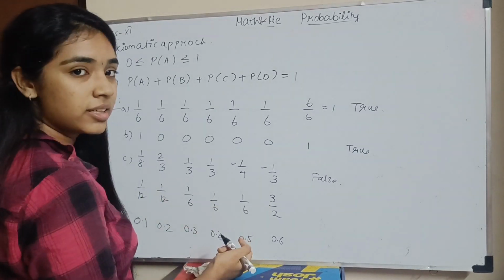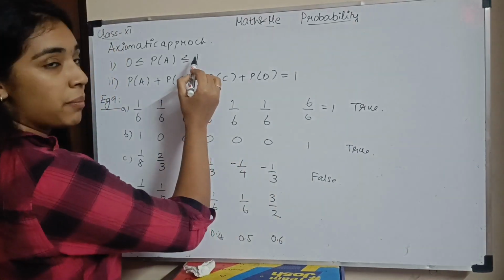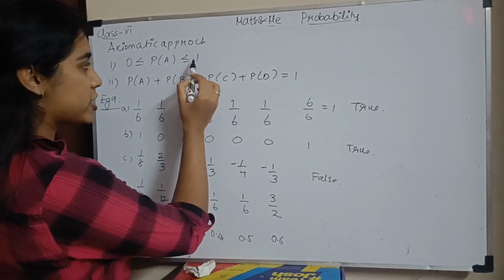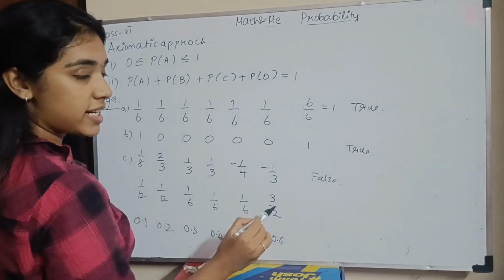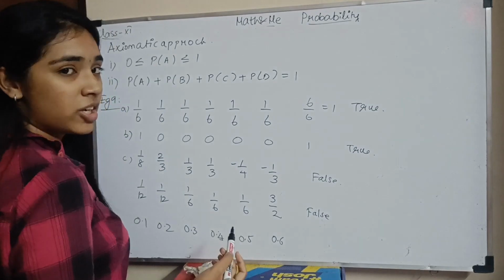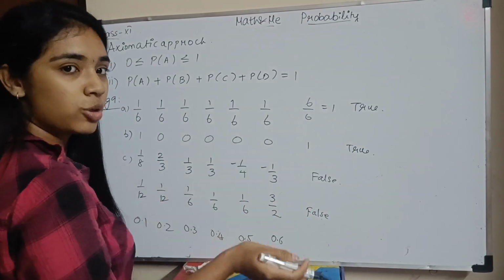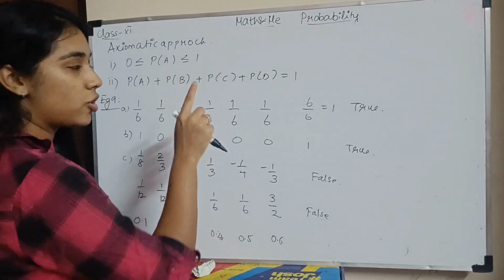But what is 3 by 2? It is 1 point something. So 1 point something is a number which is greater than 1. Correct? It has to be always less than 1. So it does not satisfy the first condition. So this is also false. You need not check the second condition if the first condition itself is false. Because if one is wrong, both are wrong. You need to satisfy both, not this or this.